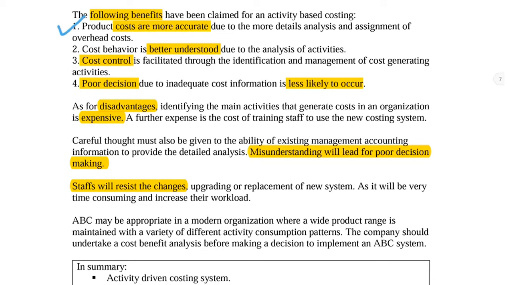From the first benefit here, you can see, since the costs are more accurate now, the product cost will be more accurate if you follow the ABC method to prepare your budgeting. Then indirectly, you can enjoy the benefit of better pricing. Because remember, if your cost calculation is more accurate, then from there you know the exact cost, how much is involved, and you can set a proper pricing. Imagine if your cost is not really accurate, then your pricing can be overpricing. If overpricing, it's too expensive, and your customer will be scared of you. But if your cost is not accurate, imagine if you end up underpricing. Underpricing means that you set too low a selling price.